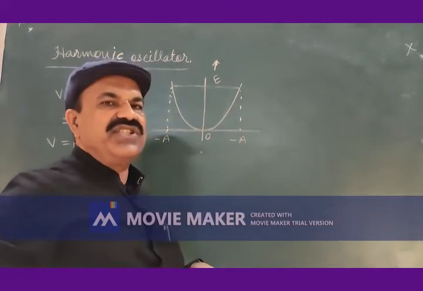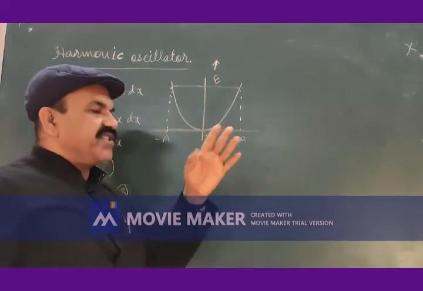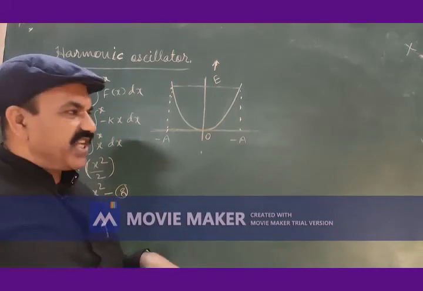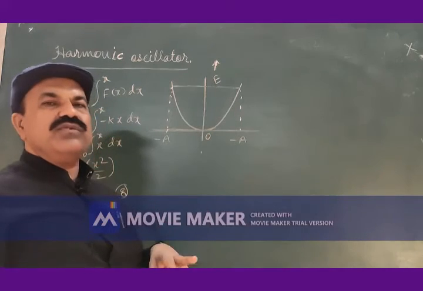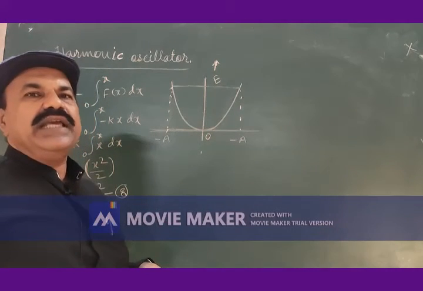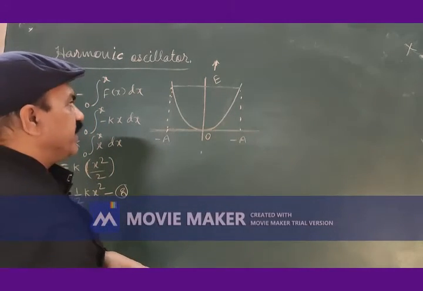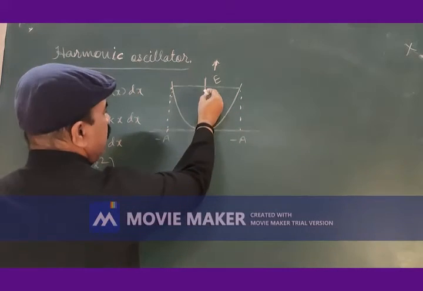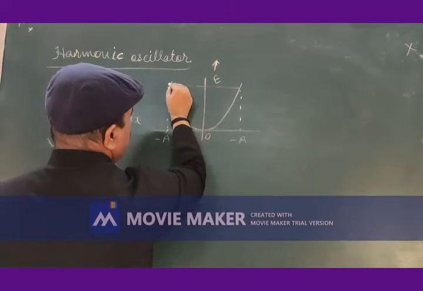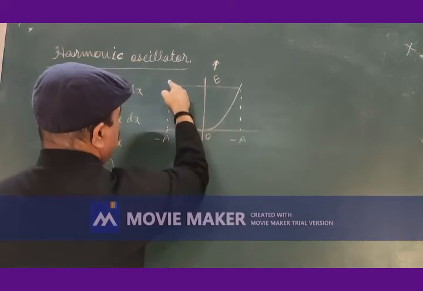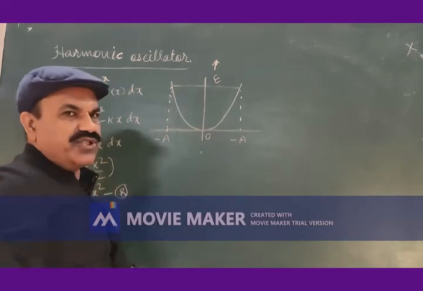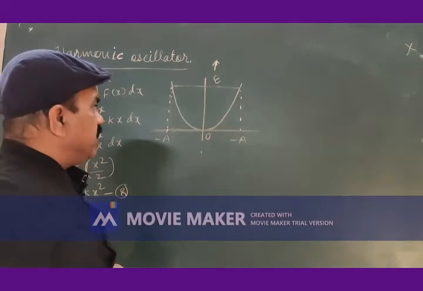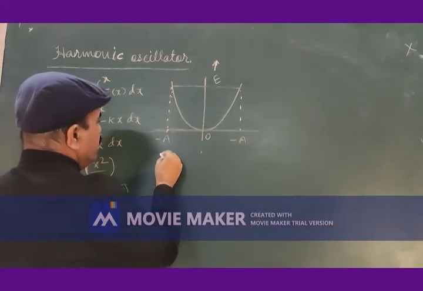Y-axis is taken as the energy axis, x-axis is taken as the distance axis. Here it corresponds to the mean position or equilibrium position. Now the particle is performing simple harmonic motion between these two extremes. This is the mean position. And what is the potential energy here?